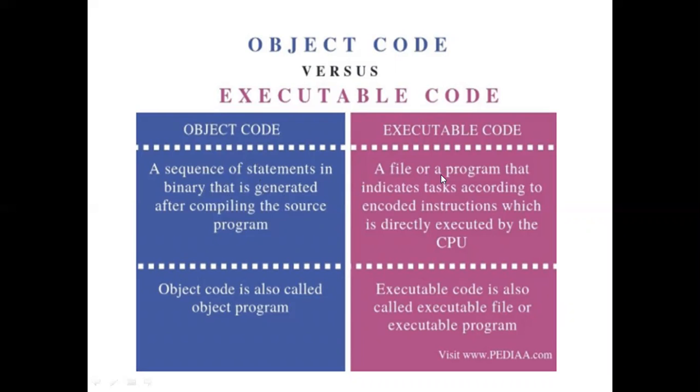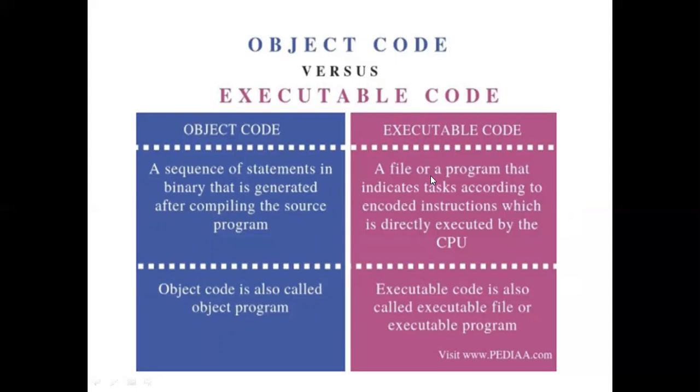And a file or program that indicates the task according to the encoded instructions, which is directly executed by the CPU, we call such a file an executable. On the CPU, if you are executing your C program, object code is not going to be executed.